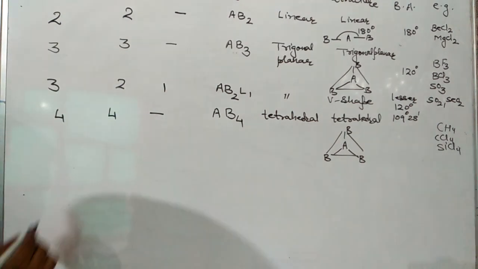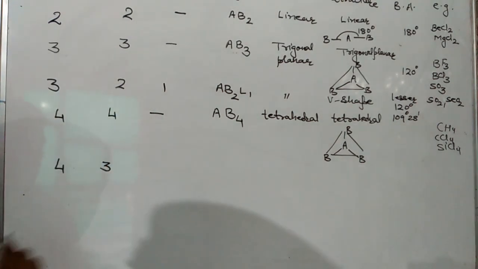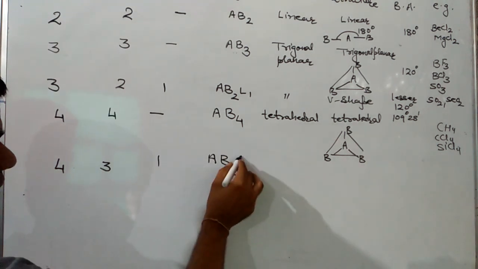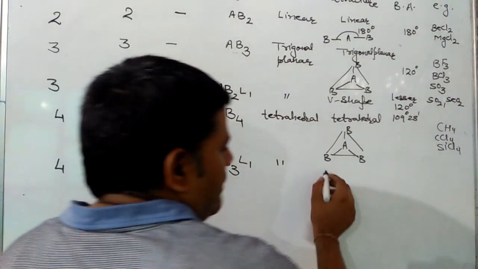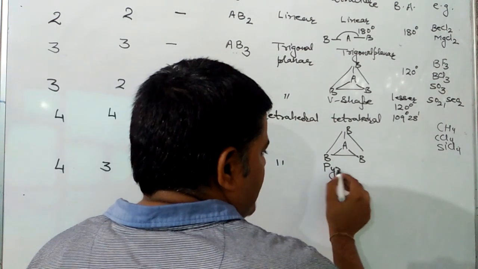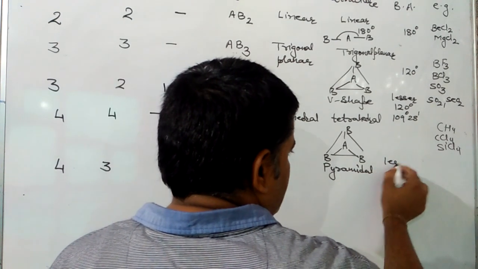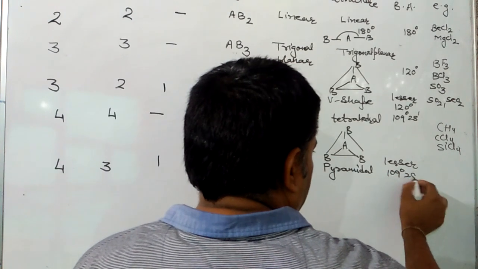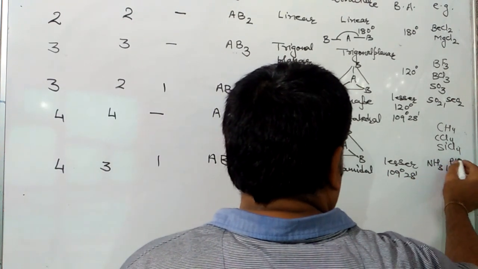Next is total 4: 3 are bond pairs, 1 is a lone pair, so the symbol will be AB3L1. Geometry remains the same, tetrahedral. Shape will be pyramidal, or you can say distorted tetrahedral. Angle is less than 109 degrees 28 minutes. Examples are NH3, PH3 and PCl3.